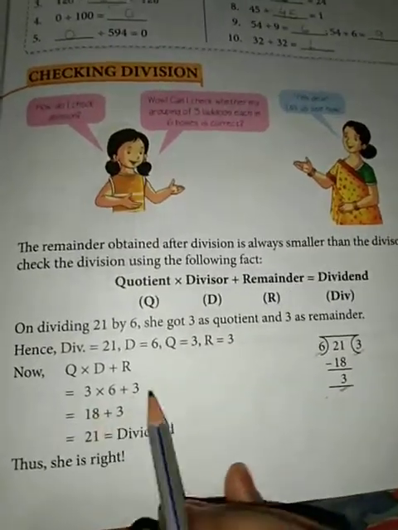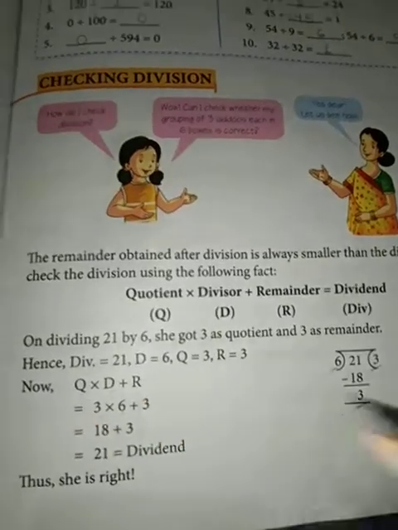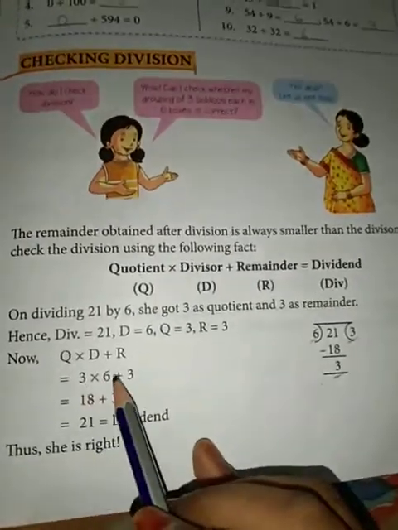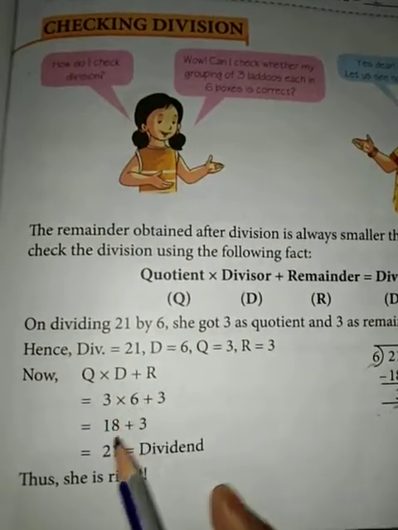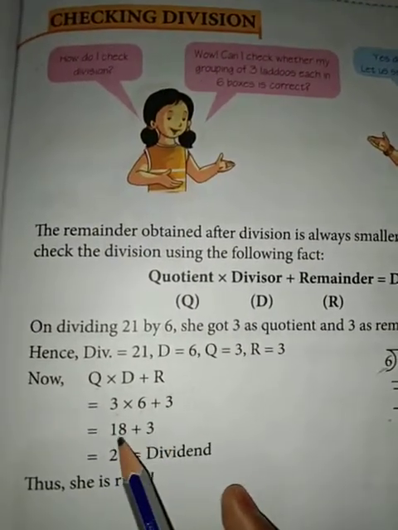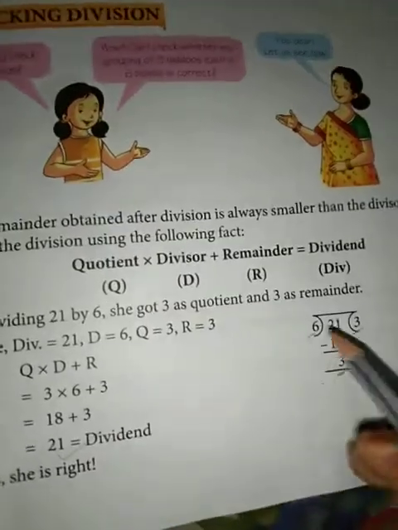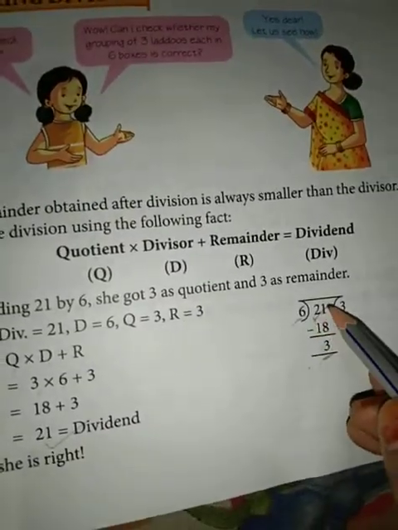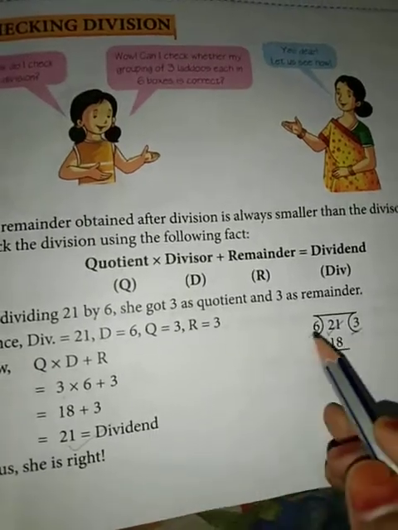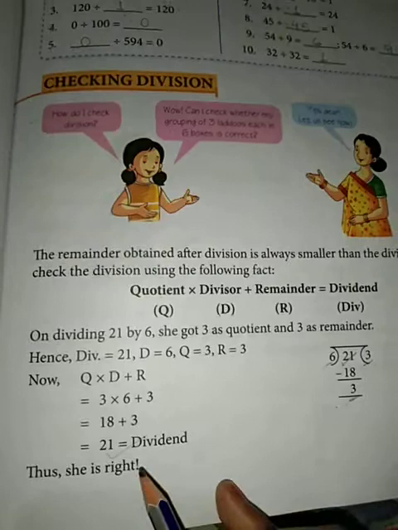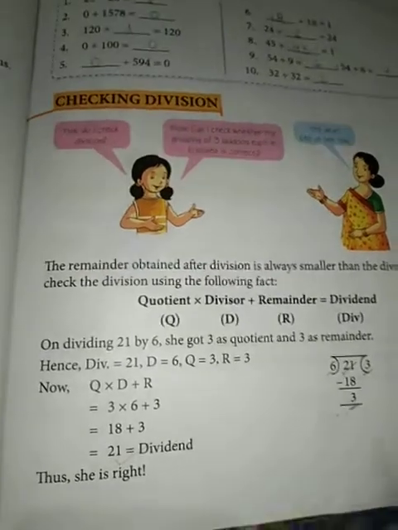Now what will we do? We will solve these numbers. First it is written 3 multiplied by 6. So 3 sixes are 18, and plus 3, 18 plus 3 is 21. Now 21 is the dividend. You can see here 21 is the dividend. If the dividend comes out the same, then it means that you have done the division correctly. Clear?